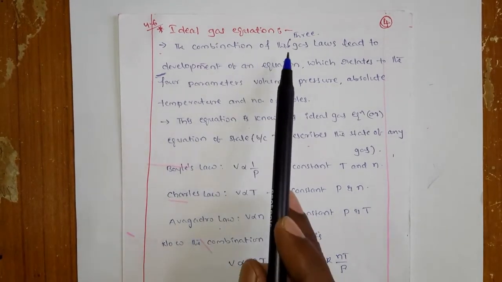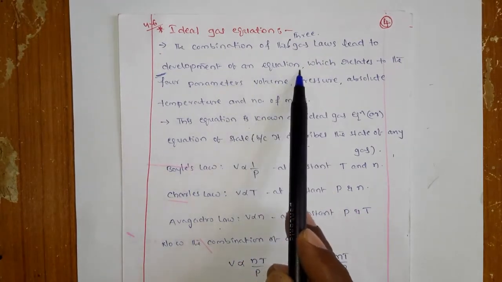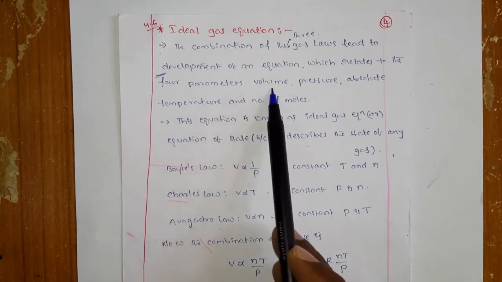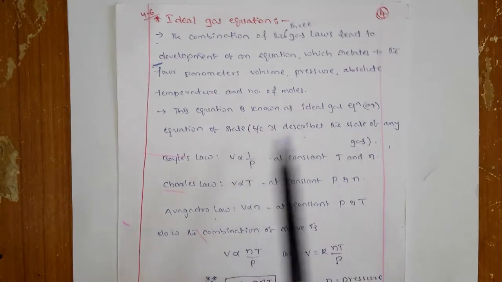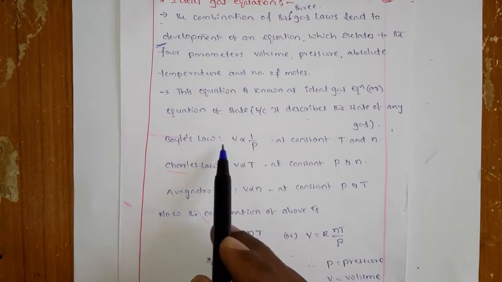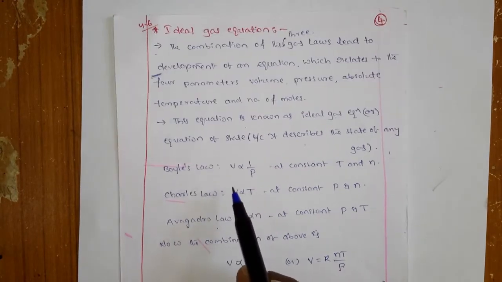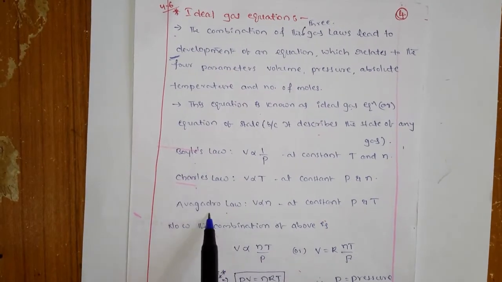So the combination of the three gas laws leads to the development of an equation which relates the four parameters: volume, pressure, absolute temperature and number of moles. This equation is known as the ideal gas equation. That means very simple, you have to combine the three above laws: Boyle's law, Charles law and Avogadro's law.